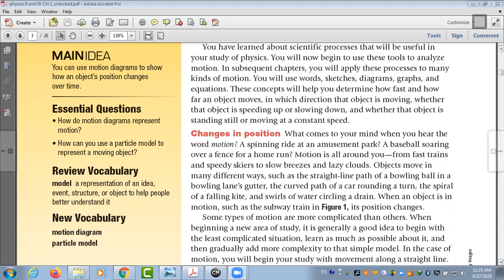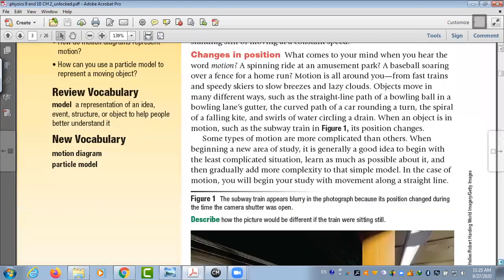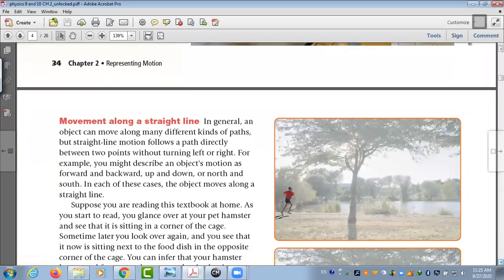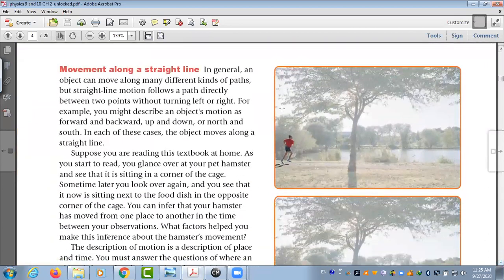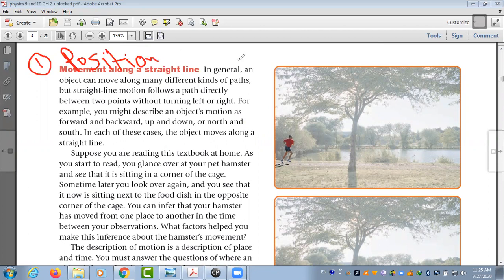Then we talk about how we can describe motion. To describe motion, we need two things. Number one, we need the position, and we need the time. We can ask about position by using a question starting with where. So where refers to position.